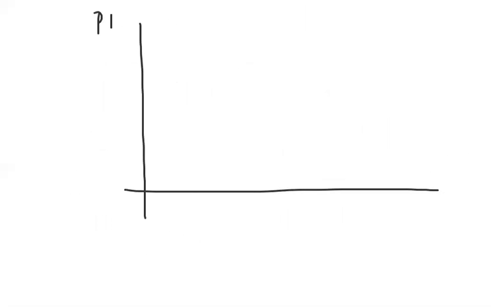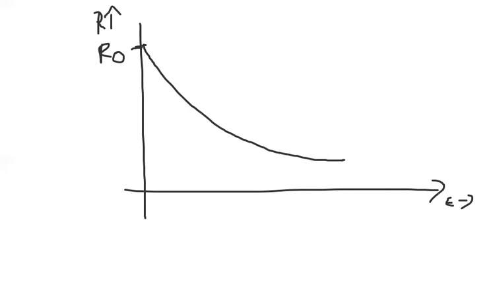R is taken on the y-axis, time is taken on the x-axis. Here the maximum value is R naught. Whenever we are drawing the graph, we write R naught and T. We already explained this in our last class. Because R is equal to R naught into e power minus lambda t.